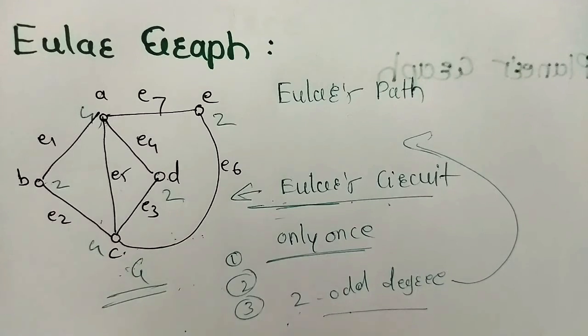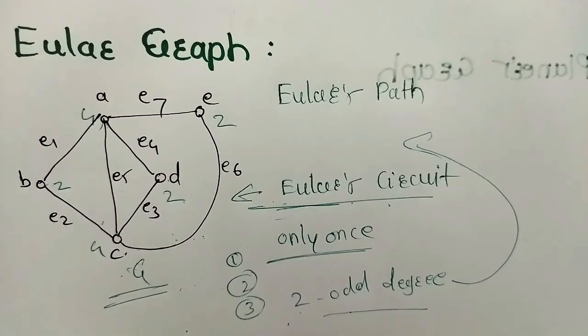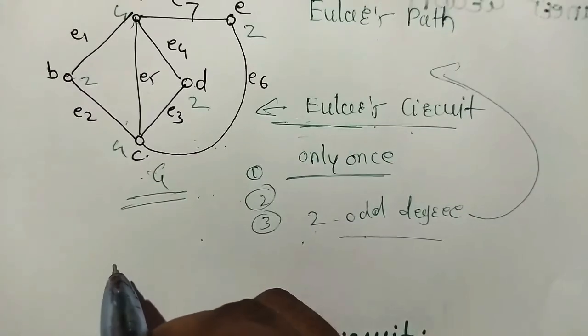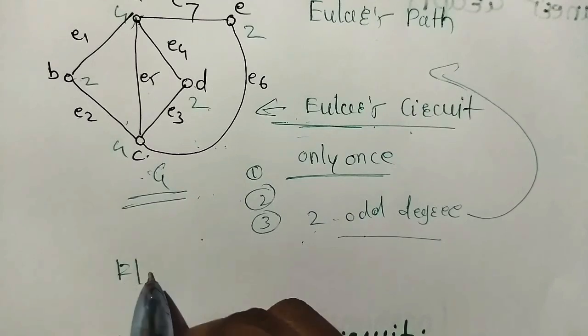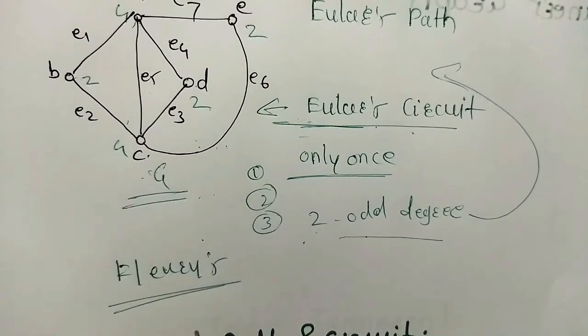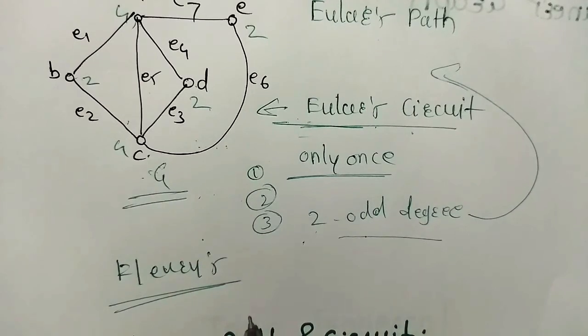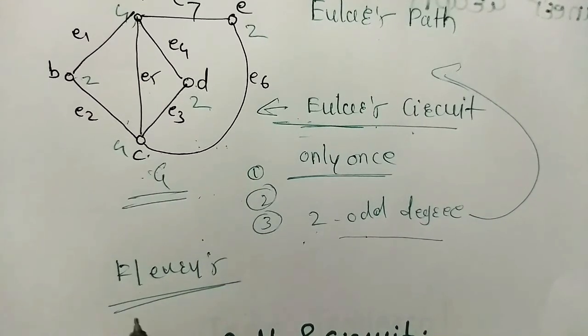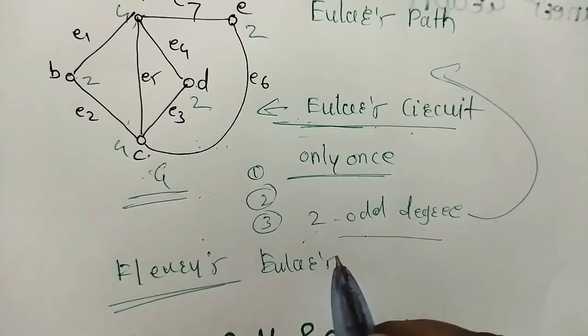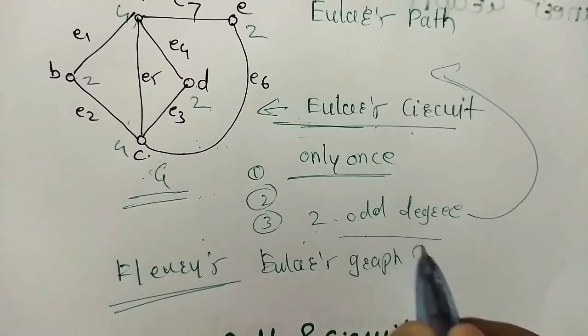Now, Fleury's algorithm. What is it? Fleury's algorithm is used for identifying whether the graph has an Euler circuit or not. Just remember, Fleury's algorithm is used to identify whether the given graph is an Euler's graph or not.